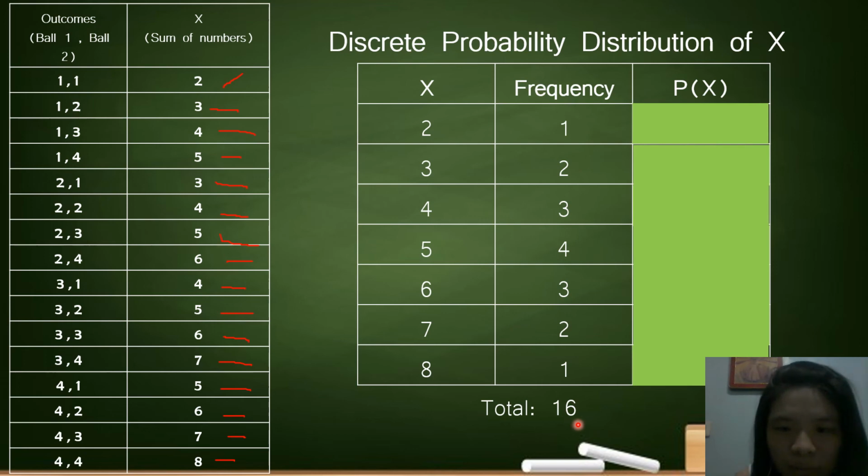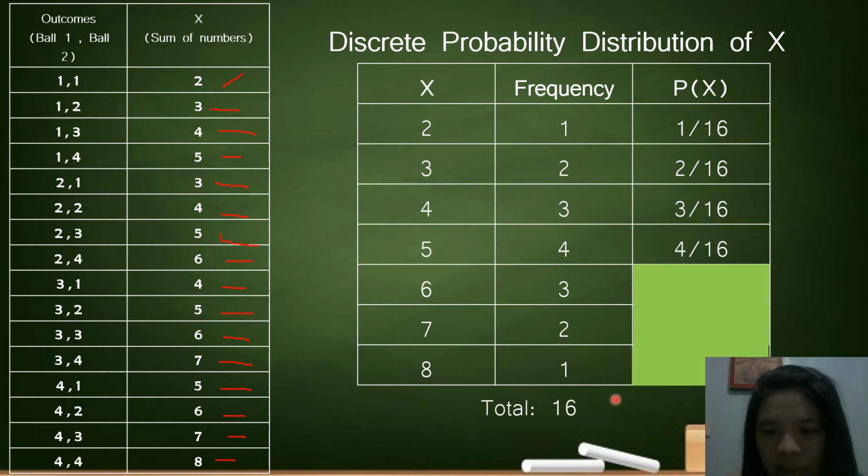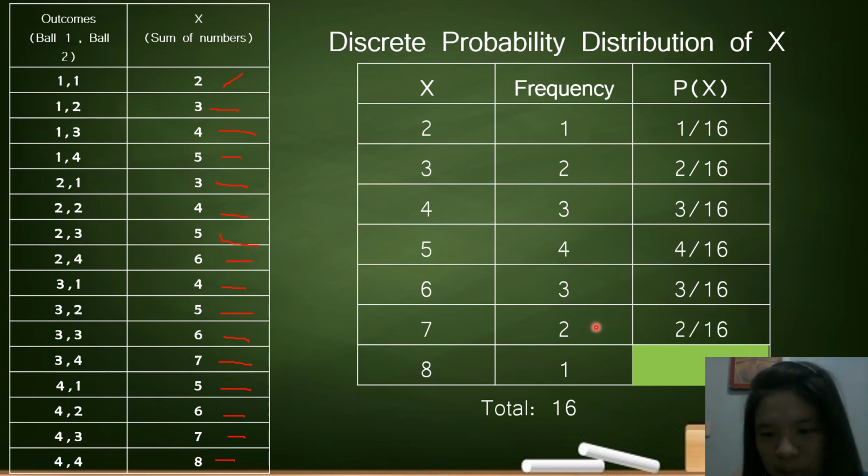Now that we know the total frequency, we can proceed to step 5, which is dividing the frequency by the total frequency. So, the frequency for the sum of 2 is 1, and we divide 1 by the total frequency, which is 16. 1 divided by 16 is 1 over 16. How about 2 divided by 16? That is 2 over 16, 3 over 16, 4 over 16, 3 over 16, rather, then 2 over 16, and lastly, 1 over 16.